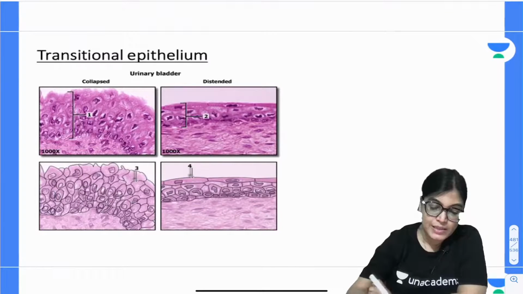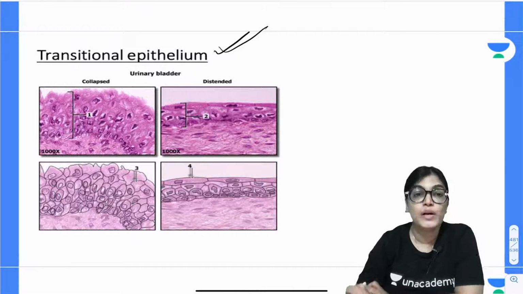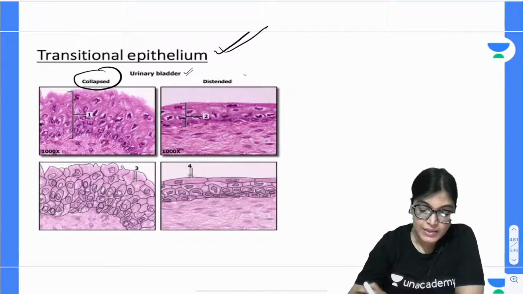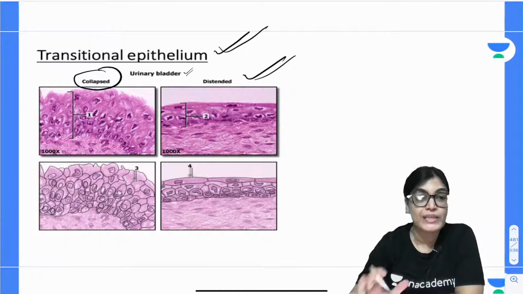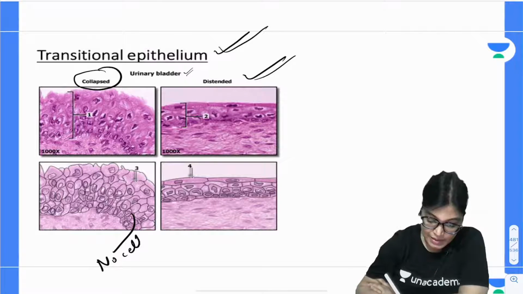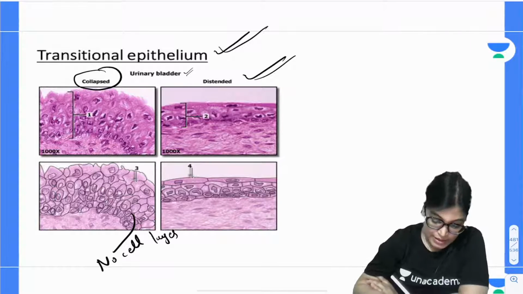So I want to share this slide with you, where you can see the 2 stages of transitional epithelium in the urinary bladder: one collapsed and the other distended. When it is collapsed or in the relaxed stage, the number of cell layers is 5.